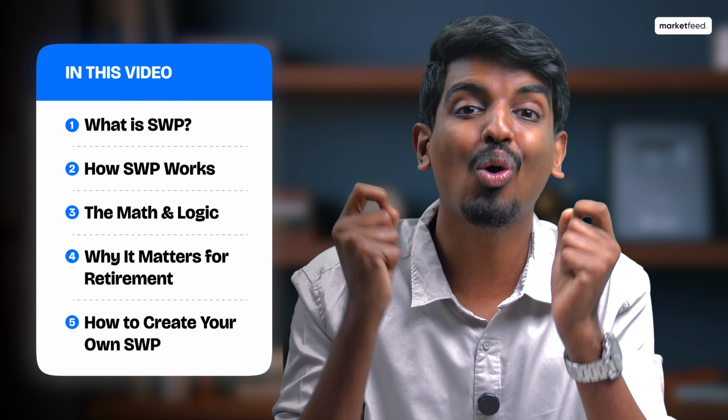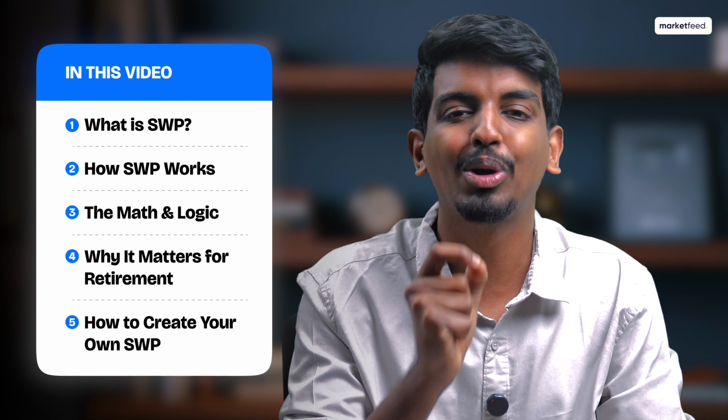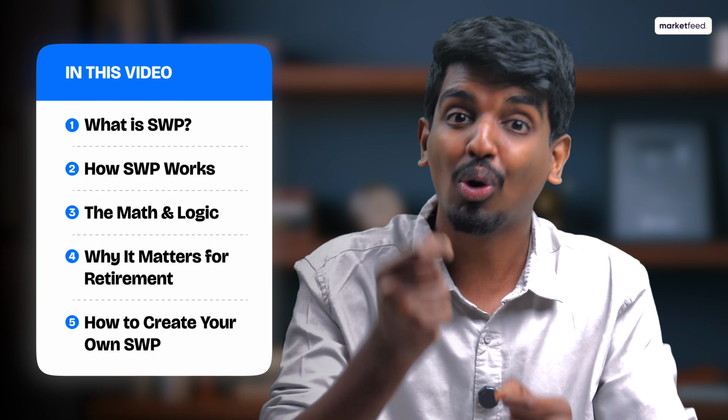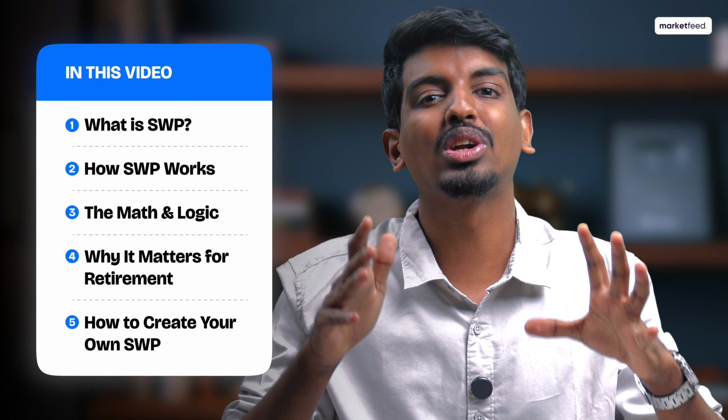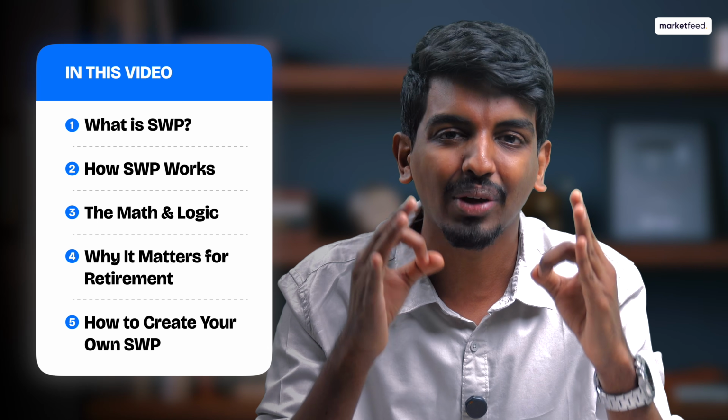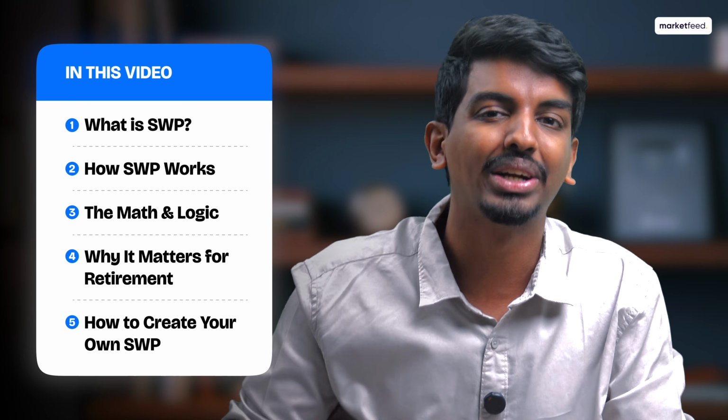First, we'll look into what exactly is an SWP or a systematic withdrawal plan. We'll look into how it works, what is the math behind it, and what is the logic behind it. In this method, you can see that even when you're withdrawing money every single month, your investment or your corpus still keeps on growing, and it is a very crucial tool for your retirement planning.